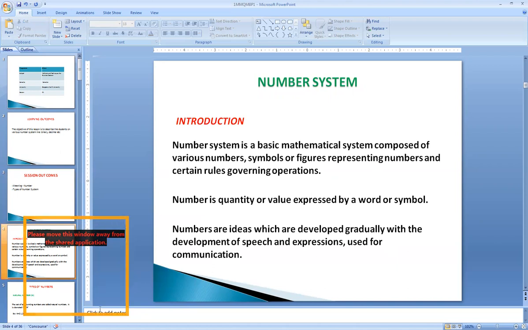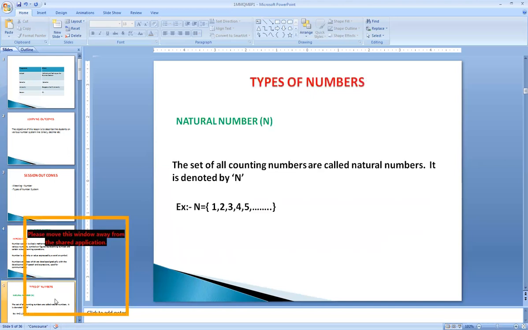So what do you mean by a number system? We know that number system is a basic mathematical system which is composed of various numbers. A number is nothing but a quantity or value expressed by a word or symbol. And these numbers are the ideas which are developed gradually with the development of speech and expressions used for communication. So let us go for different types of number.